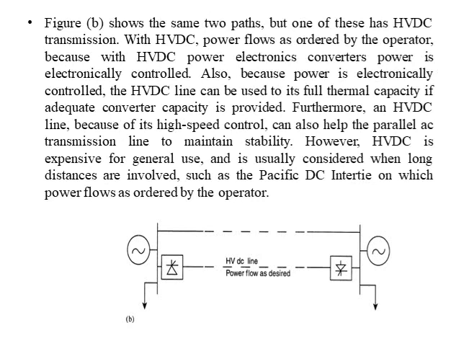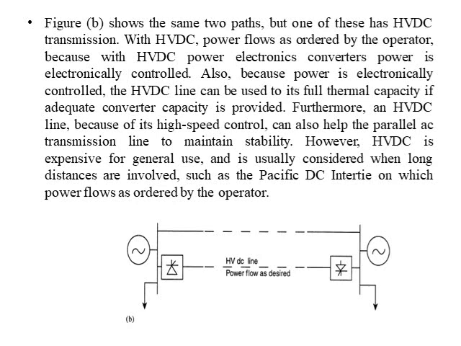So second, figure B shows the same two paths, but one of these has HVDC transmission. With HVDC, power flows as ordered by the operator. That means here there is control over the power. In figure A, there was no control, so the power was only controlled by changing the impedances. Here we have connected the HVDC system. That means here the power flow is controlled by the operator because with HVDC power electronics converters, power is electronically controlled.